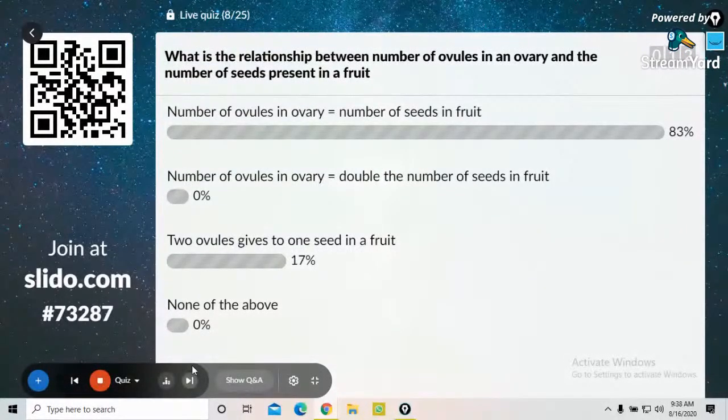None of the above. Yes, option A is the correct answer. It is equal to the number of seeds in the fruit. Next question on the screen.